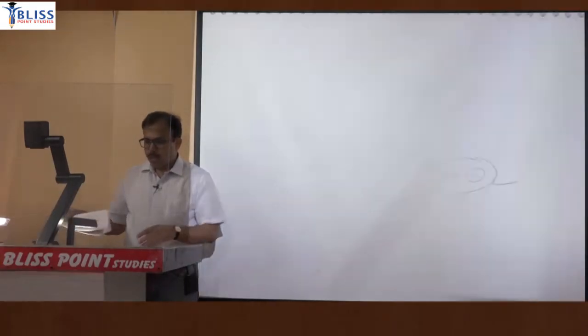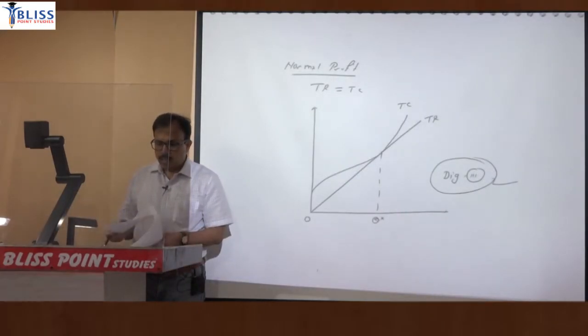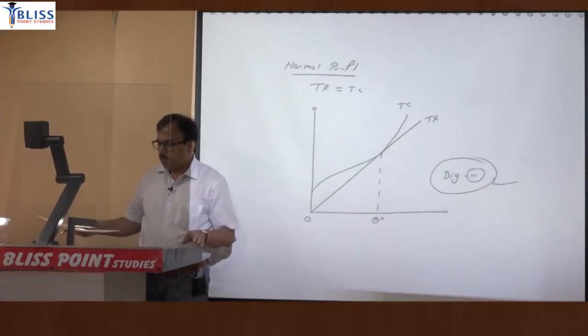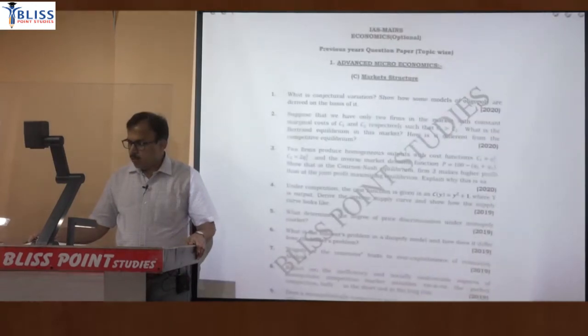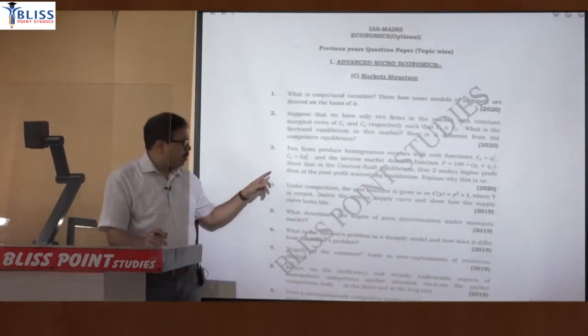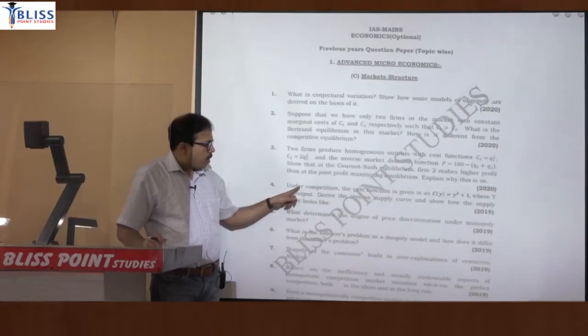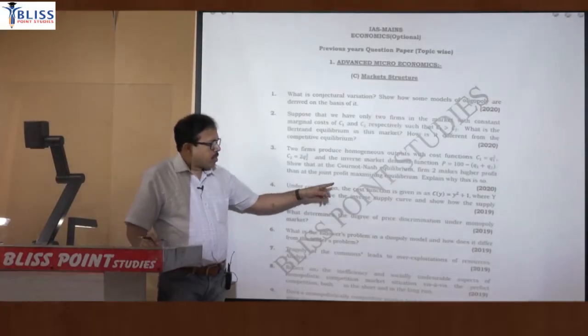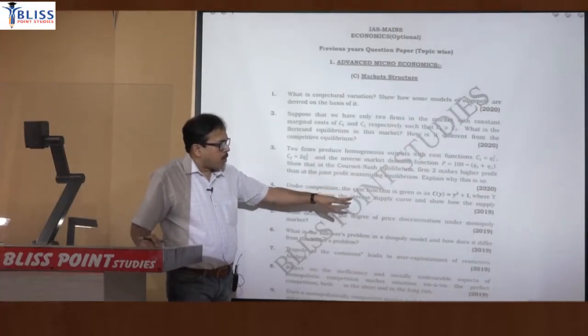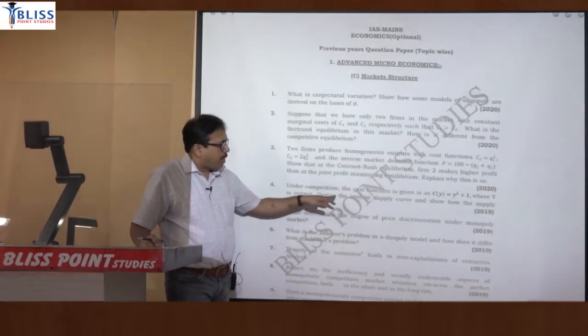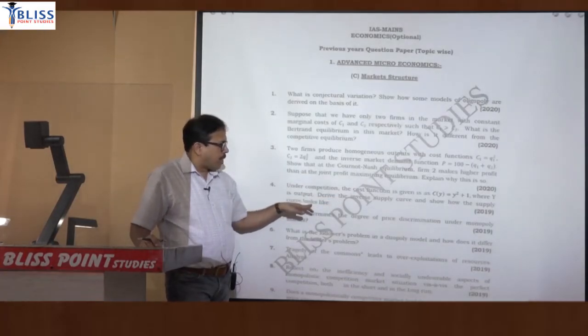Now one more question that we can answer, which was basically on perfect competition, was the question of 2019. This question number 4: under competition, the cost function is given as y square plus 1, where y is output. Derive the inverse supply curve and show how the supply curve looks like.